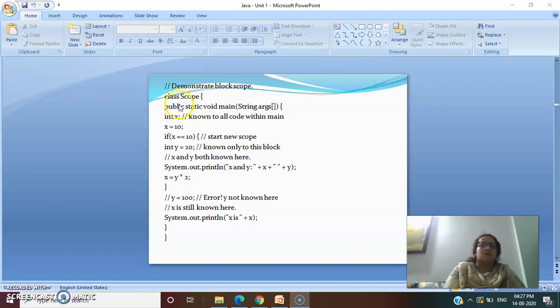As I told you in the beginning also, in Java each and everything is declared within the class. Whatever name you want to write, you can keep the name of the class according to your program. Like over here we are demonstrating the program of scope, so we have kept the name of the class as scope. In that, the main function will come. How do we declare the main function that we discussed in the last class? We will start with the access specifier public, then static, then void, then main, then String args.